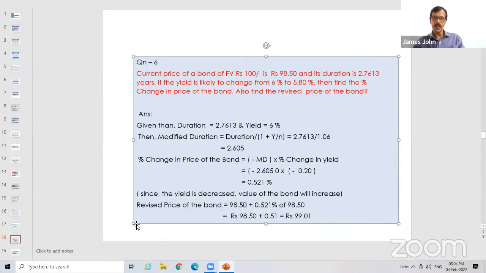To find out the percentage change in the value of a bond, the formula is minus modified duration into percentage change in yield. Minus modified duration into percentage change in yield. I'll just minimize this.